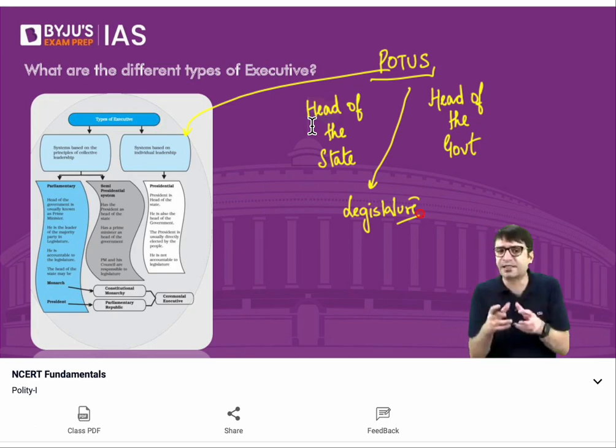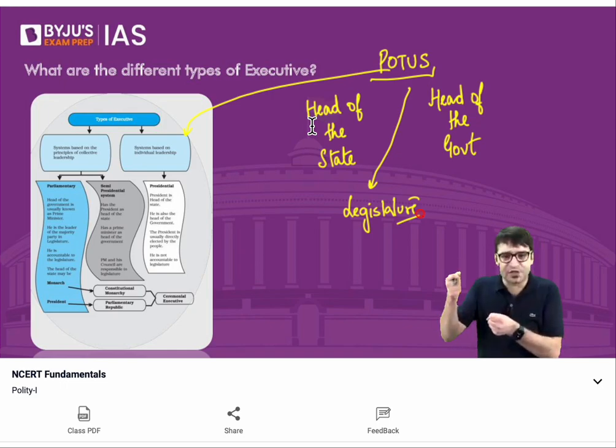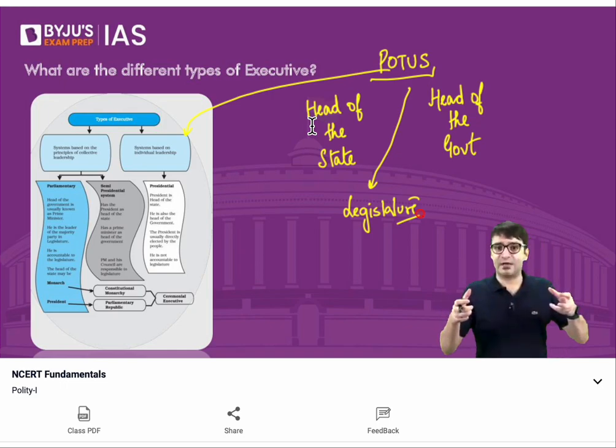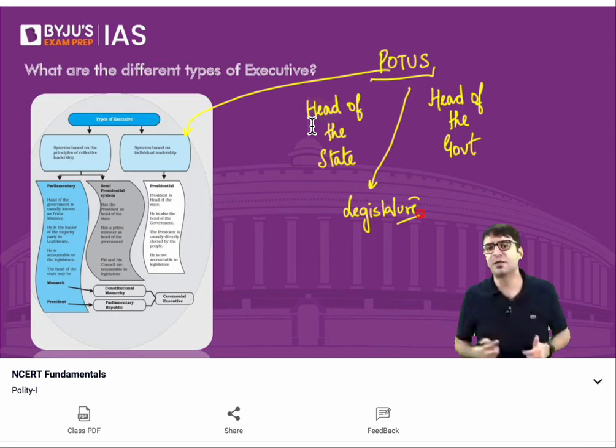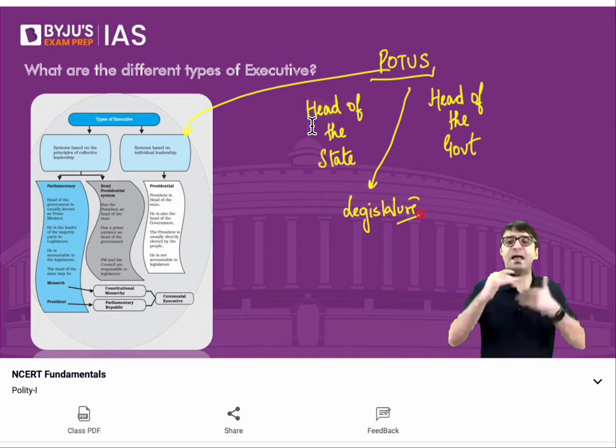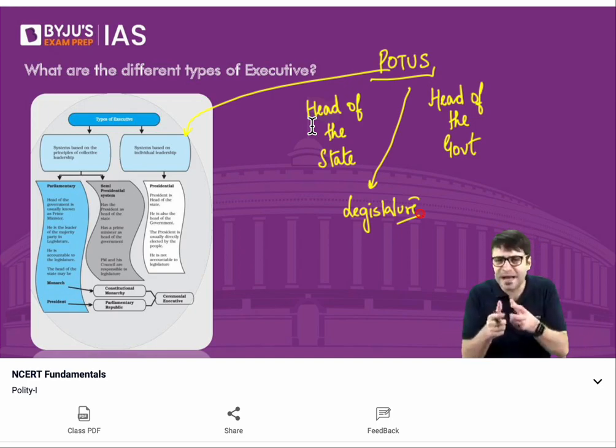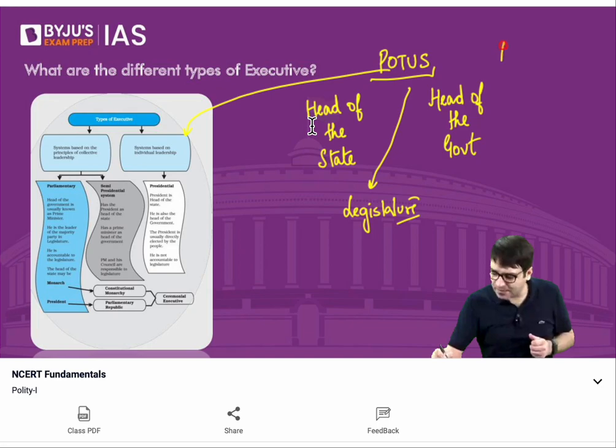But in case of presidential executive, the President of the United States is the head of the state as well as head of the government. And he's not worried whether his government is in the majority in the Parliament of the United States or not. Because in case of the United States, their parliament is bicameral. What do we mean by bicameralism? Bicameralism means two houses.